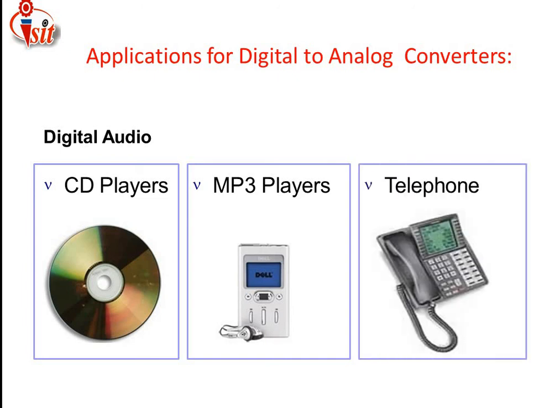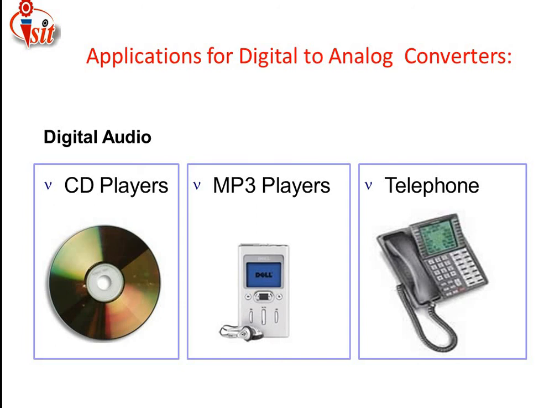Along with this, the telephone is also one example related to the digital to analog converter. First of all, when we speak, we apply the analog signal to the input side, where a transducer is used. That transducer converts the analog signal into digital, processes that signal, and at the output side one more transducer is present.